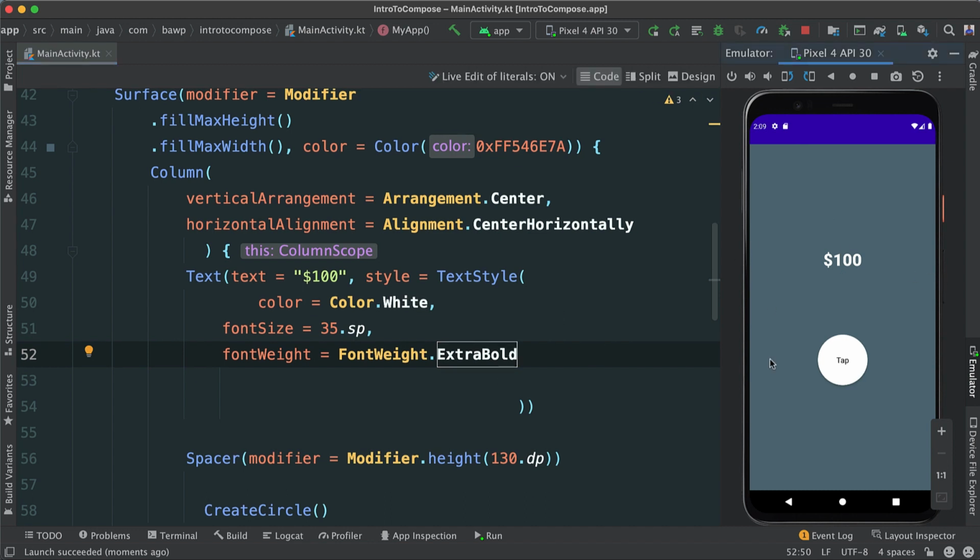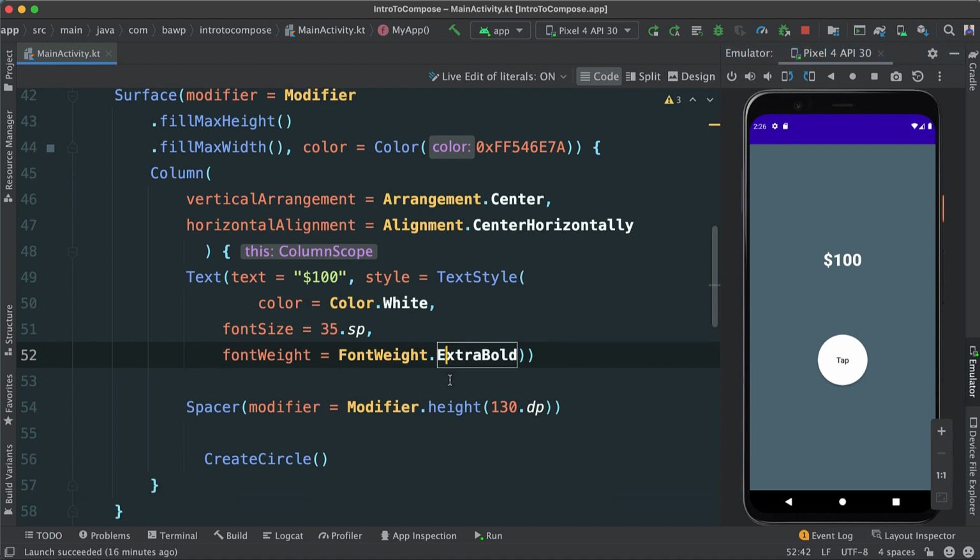It's very simple, but at least it's going to guide us to understand how things will work, how to compose, no pun intended, a nice user interface as you see here. Now, obviously, the whole idea is that when we tap this button, we made this a button, it's just a circle, we want to increase this number here. We'll start at 0 and go from there. And that's what we're going to be doing in the next video.